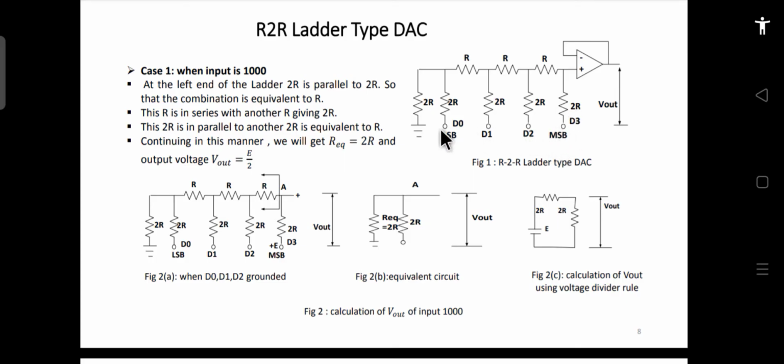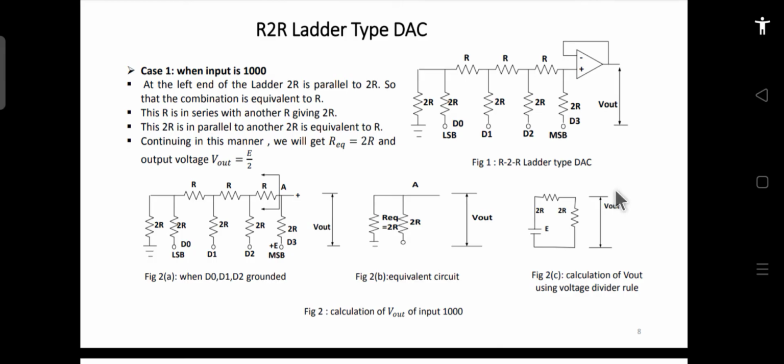When this bit is high, whereas the other bits are 0, what is the output. In the second case, we will see that when this bit is high and the rest of the other bits are 0, what is the output. This way we'll see the 4 cases. But in the practical case, what happens if 2 bits become 1 simultaneously? Then we can overlap or sum the outputs of these 2 cases, and we get the output for when both the inputs are 1, or both the inputs are high. So how to find the output corresponding to this?